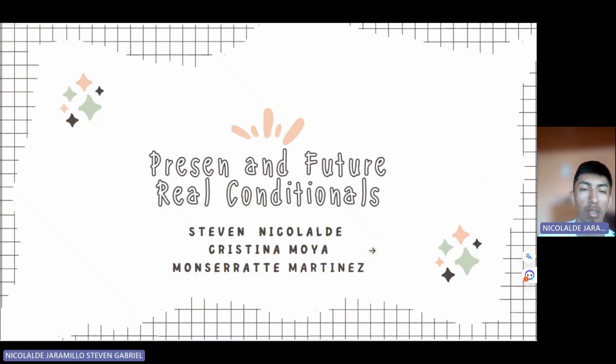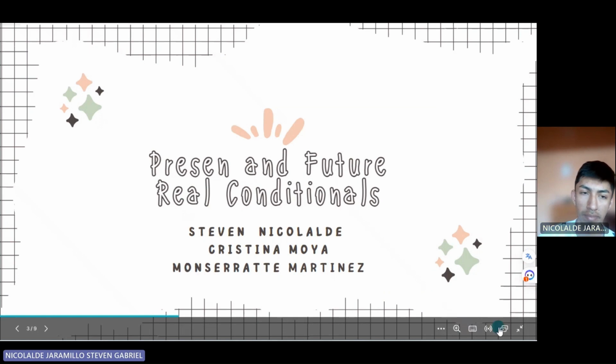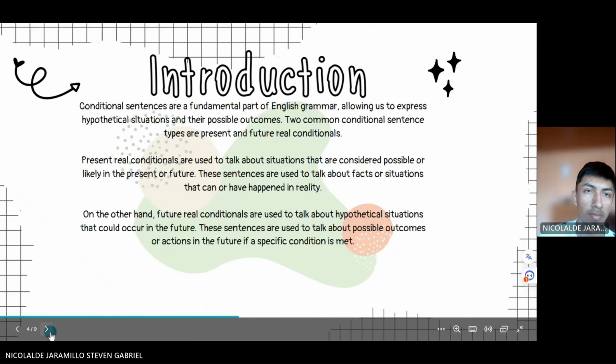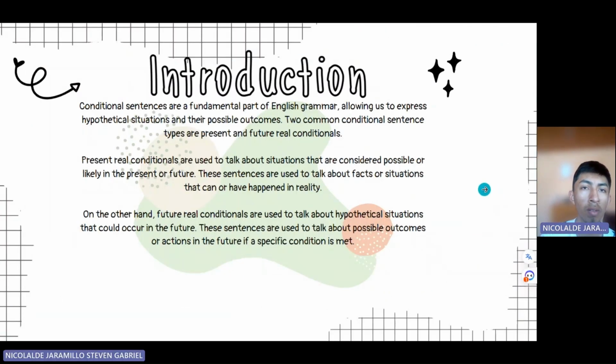Present and future real conditional. Introduction. Conditionals are a fundamental part of English grammar, allowing us to express hypothetical situations and their possible outcomes. Two common conditional sentence types are present and future real conditional.